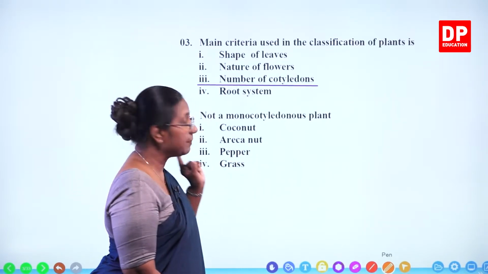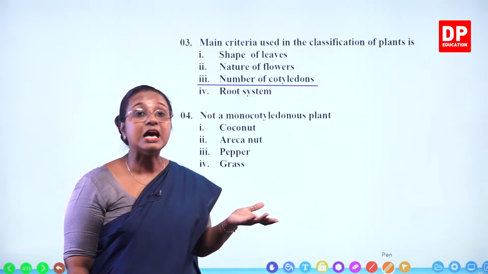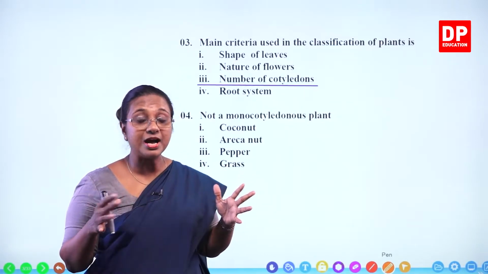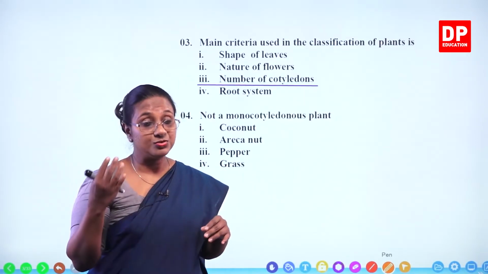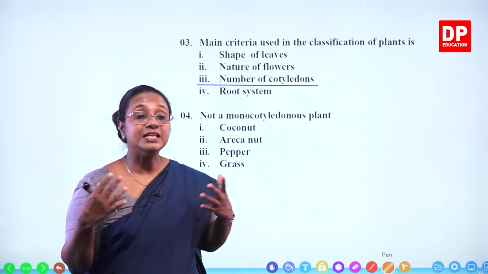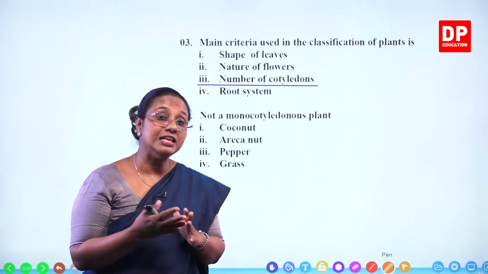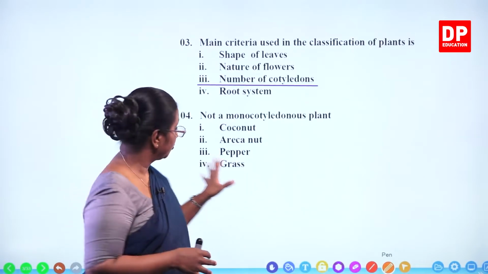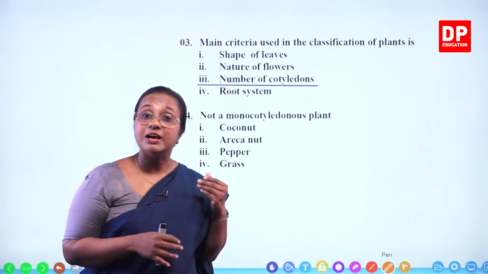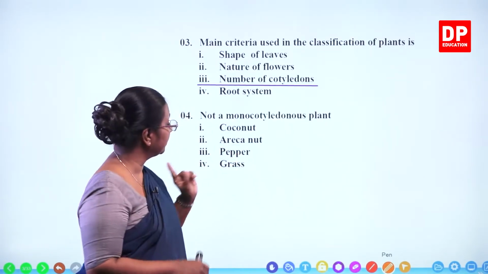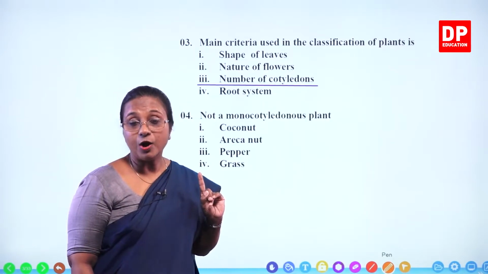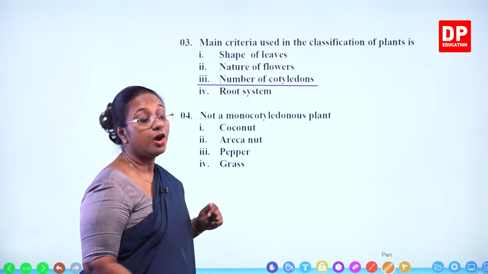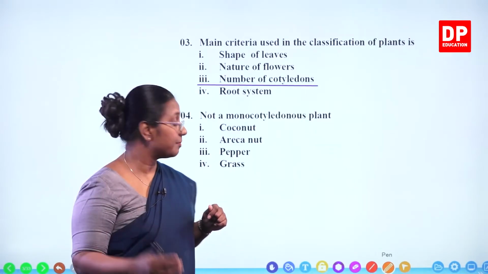Then if we take pepper, pepper is a dicot plant. You all have seen the branching, it's a climber. It has a very thin stem, but it does have branching. If you look at the leaves of pepper, they have reticulate venation. So those are the common things that you would have noticed. And you know pepper is a dicot plant. It has branching as well. Although the stem is thin, there's branching.